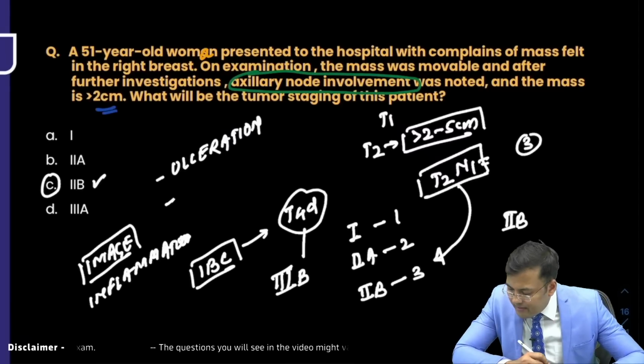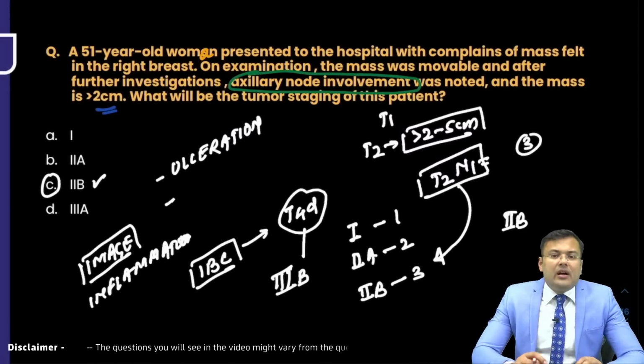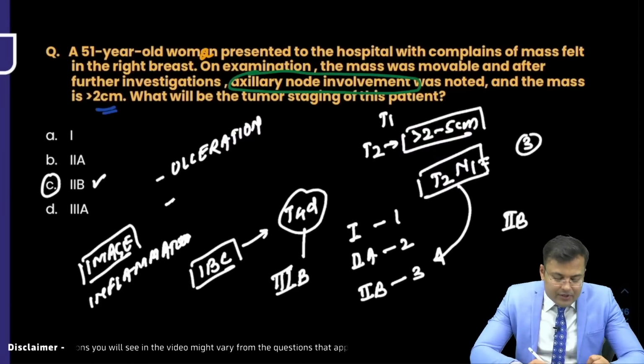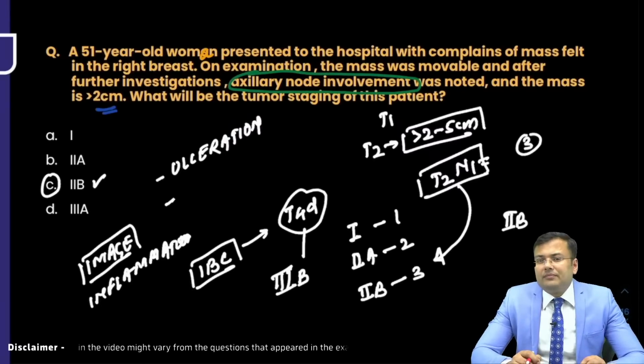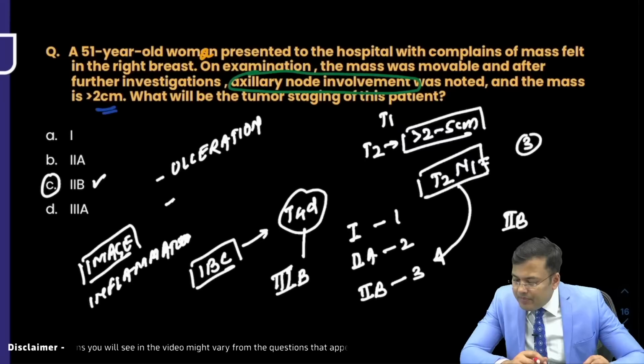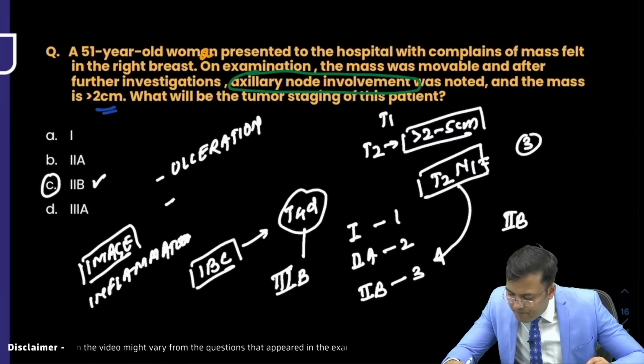It is 3B. So you tell me first, in the staging, were the same options there or different options? It was mentioned that the tumor was mobile and skin was involved.